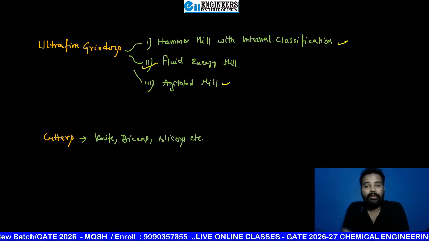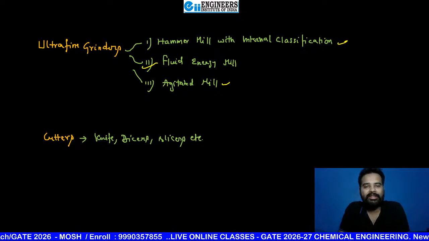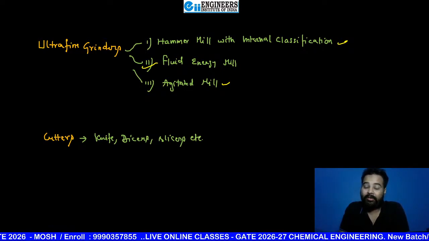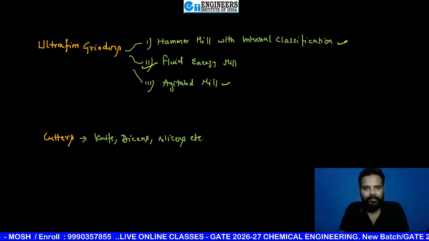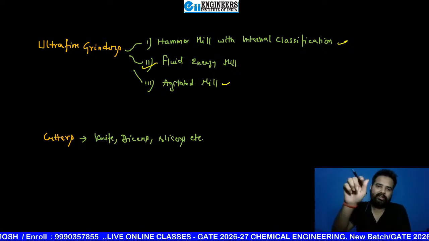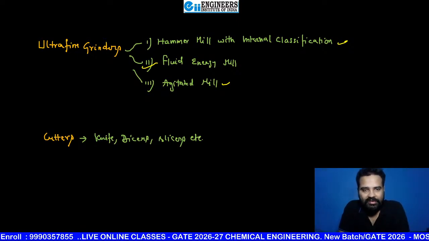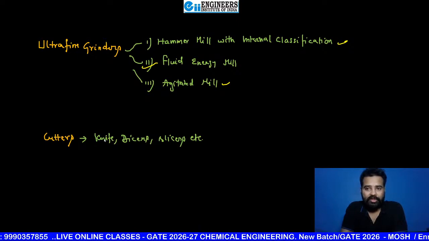So these are the main syllabus, and the other names are important because they can ask which one of the following is known as an ultra fine grinder, and maybe in one option you will find agitated mill. If it is an MSQ, then maybe more than one option is correct.